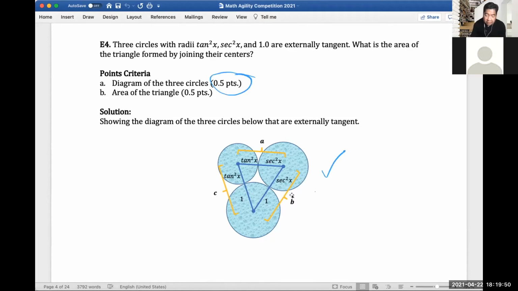And then for letter B, we are asked to find the area of the triangle. So this triangle in the middle, the blue one here. This here, let me change the color. So this red one here, right? So, okay, let's move to the next page.